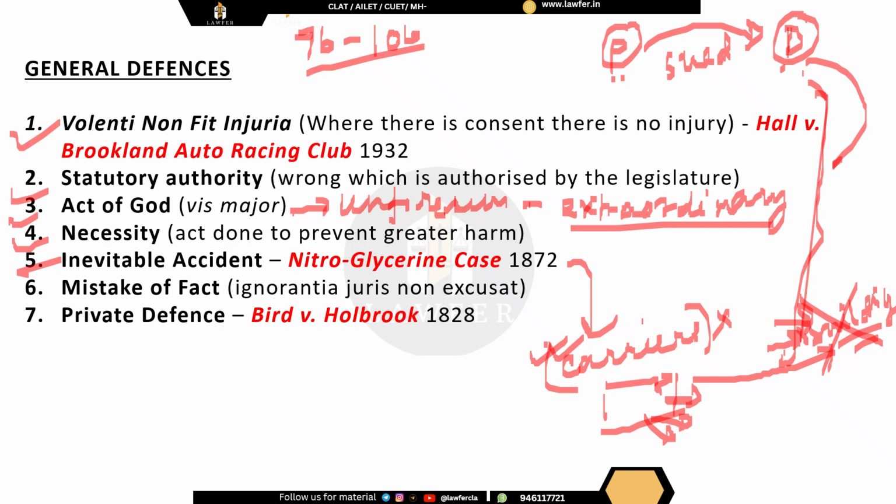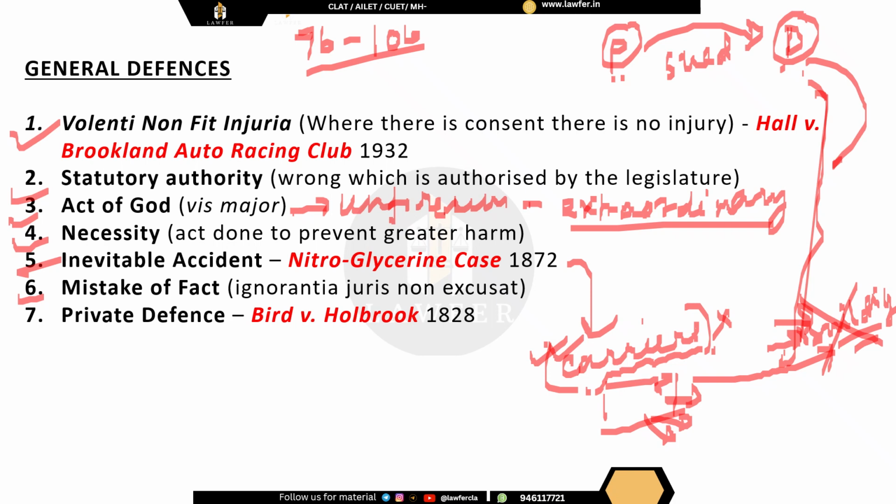Now here it was held that this was just because of an accident. The carriers did not intend to cause that damage, but it was an inevitable accident because there was a leak and they did not know what was inside. Okay. Then is mistake of fact. Now, if somebody has done anything under a mistaken belief, then that will be a ground for defense. But if there is a mistake of law, then that will not be a defense.